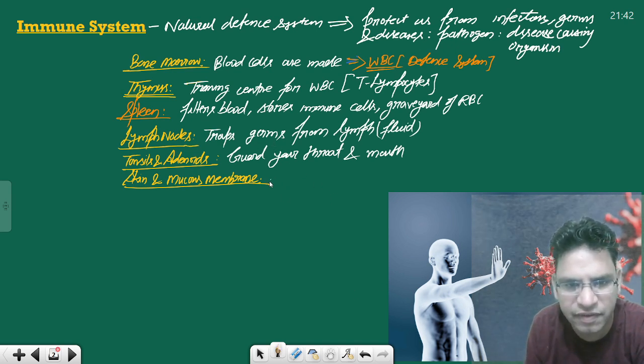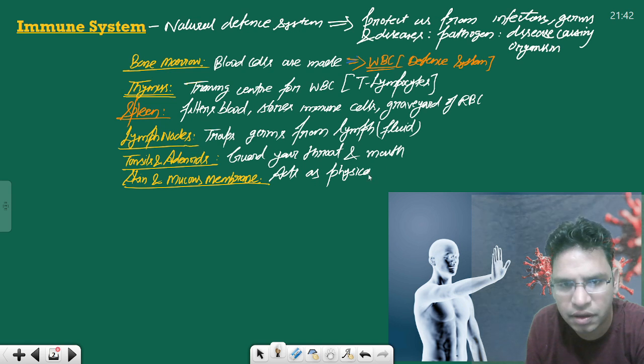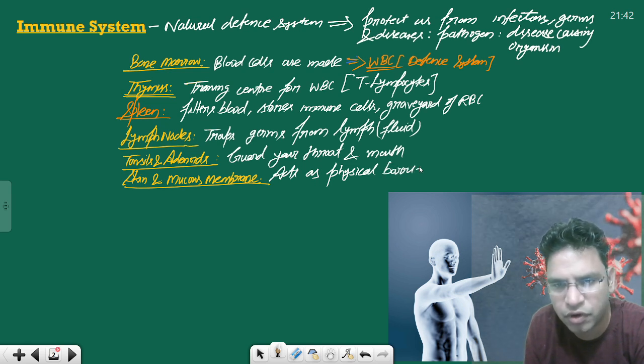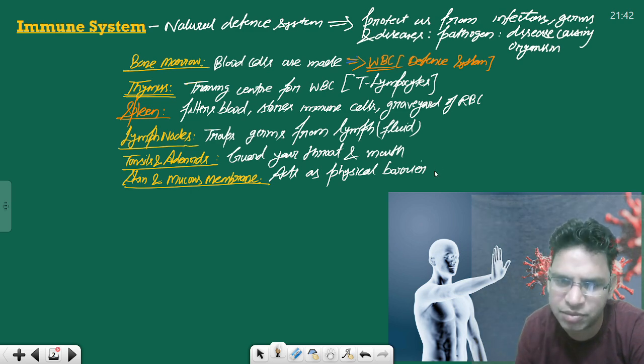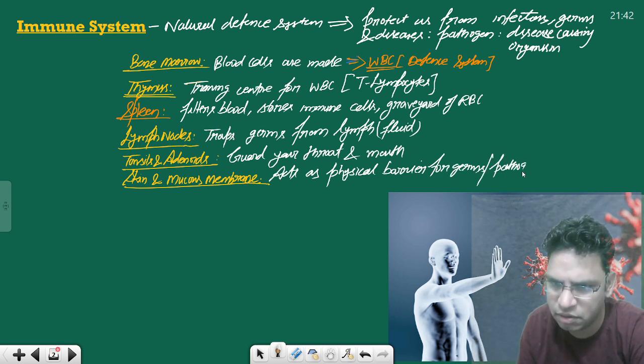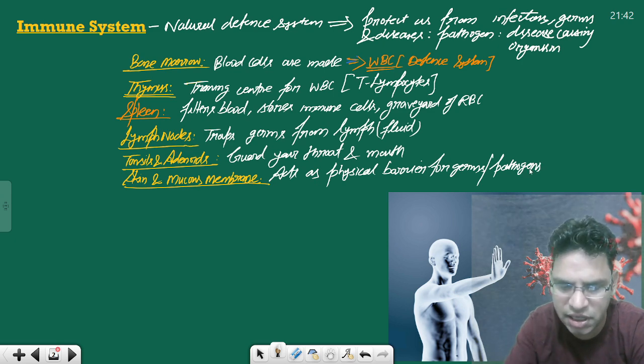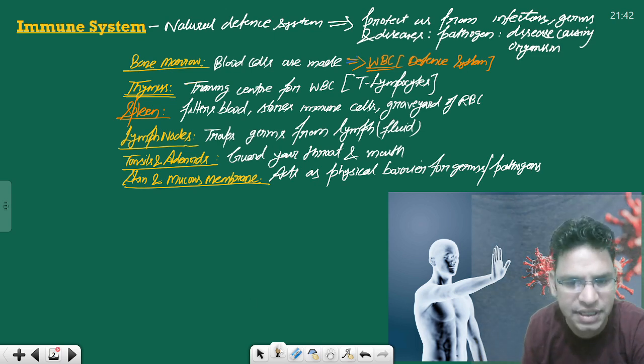It acts as a physical barrier for germs or pathogens, or for that matter any antigen.